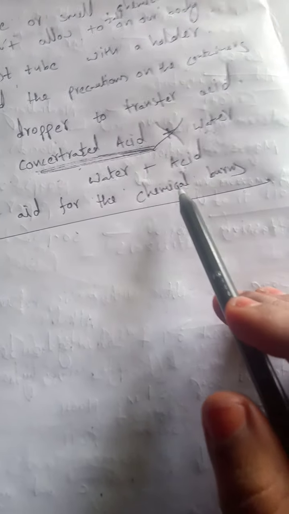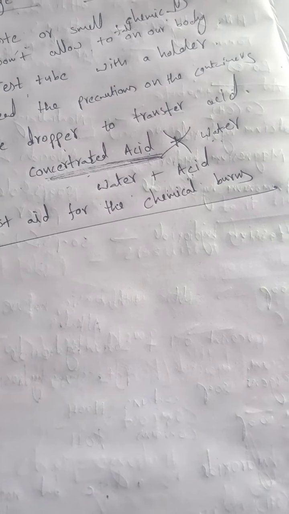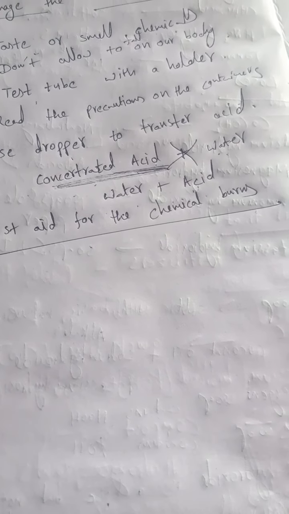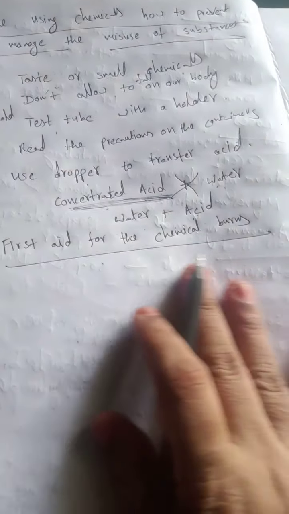If anyone has burns from chemicals, we must start first aid immediately. We should remove the clothes from that burnt area, and pour plenty of water on it. If there are any blisters, we should not pierce them. After that, we should take that person to the hospital.